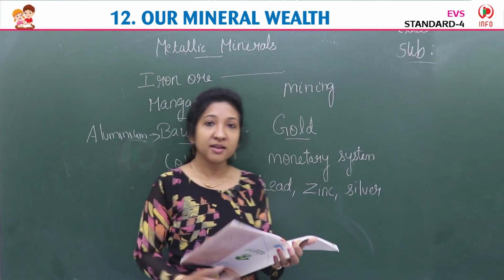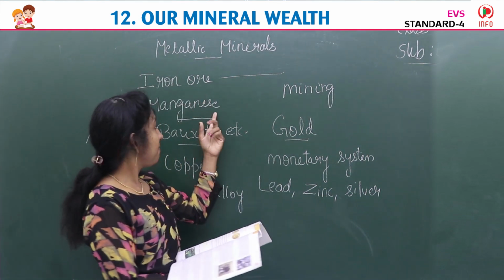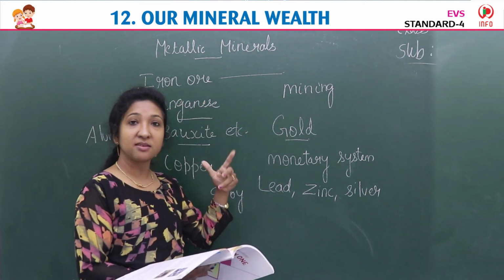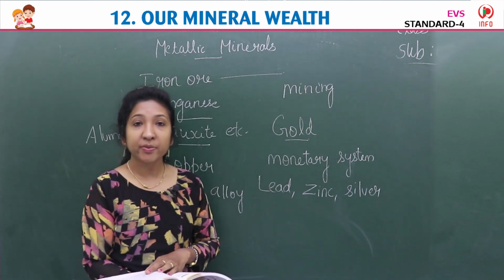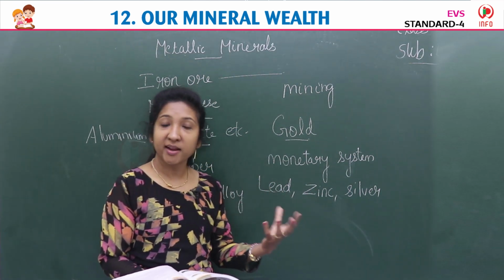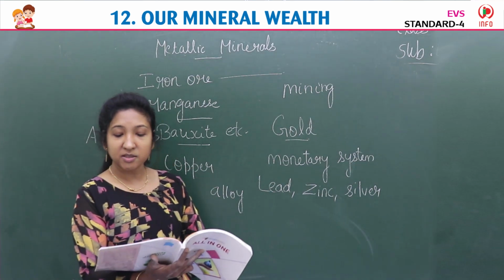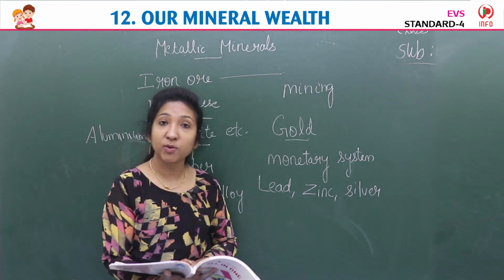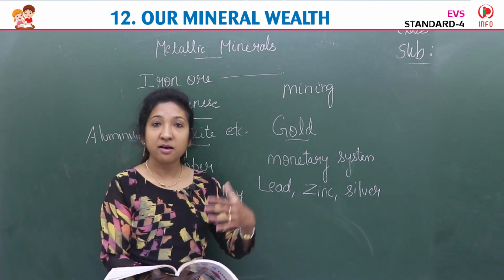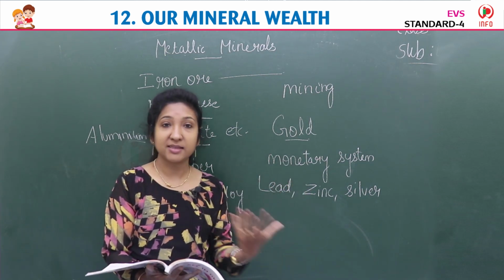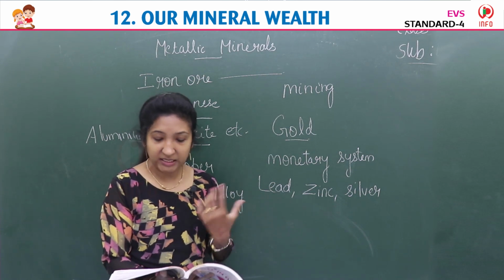So we learned about iron ore, then we learned about manganese. Manganese is also a mineral and it is used in making steel. We get this mineral through mining, and India occupies the 4th position in the world in the production of manganese, and we can find manganese mines in different states in India.